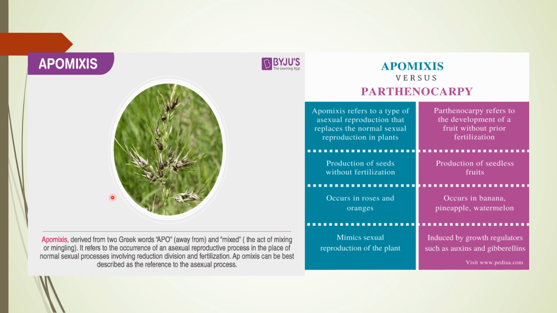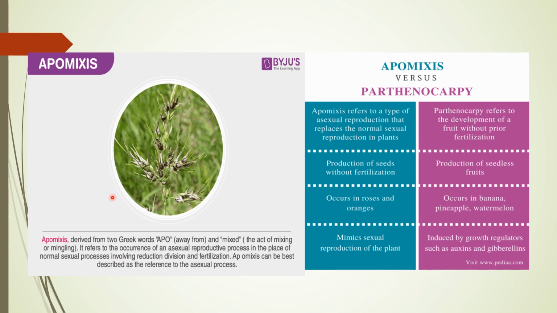Where do we use this technique? It is very much used in the hybrid seed industry. You know very well that the production of hybrid seed is very costly. If hybrids are made apomictically, there is no segregation of characters, because the diploid cell is simply carried over. So farmers need not buy hybrid seed year after year.